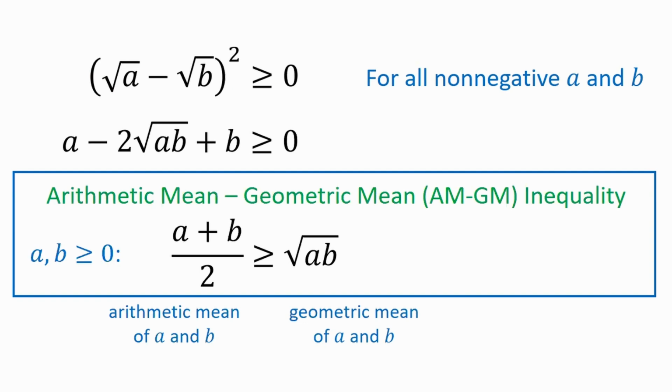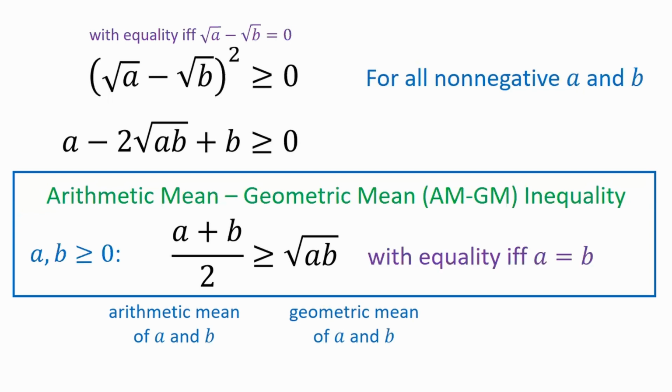And furthermore, we can identify precisely when equality occurs. From the first line, the square is 0 if and only if the square root of a minus the square root of b is equal to 0. But hey, that means a is equal to b. So, in other words, the AM equals the GM if and only if a is equal to b.